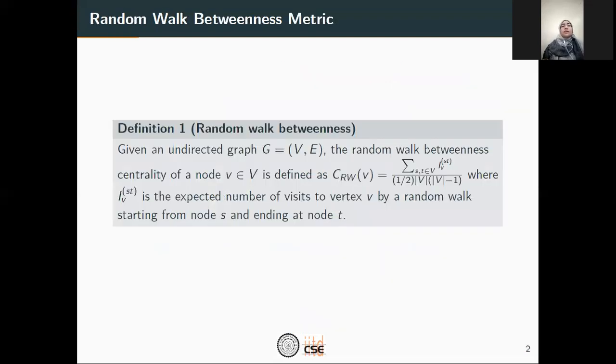More formally, given an undirected graph G, the random walk betweenness centrality of a node V is defined as the expected number of visits to the vertex V by a random walk starting from node S and ending at node T, summed over all possible combinations of S and T over the entire vertex set V. So we can see here the focus is on all possible paths in the network.